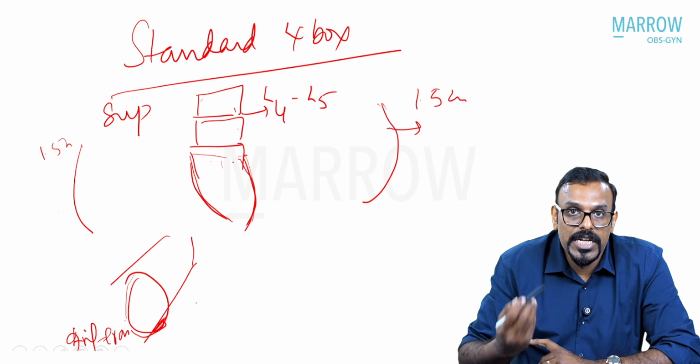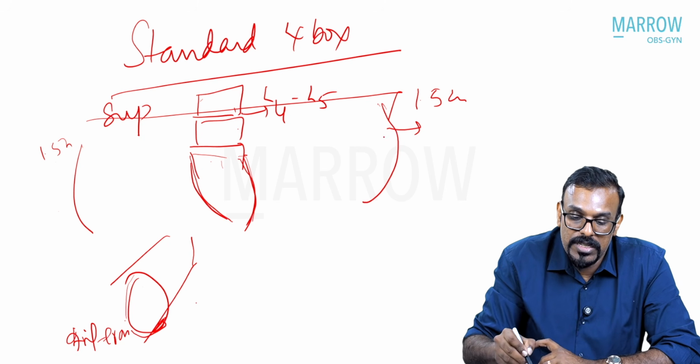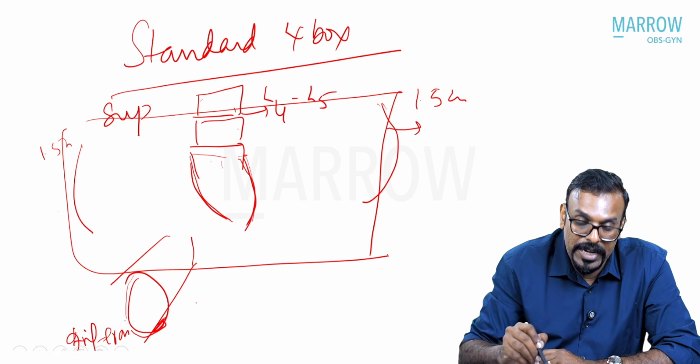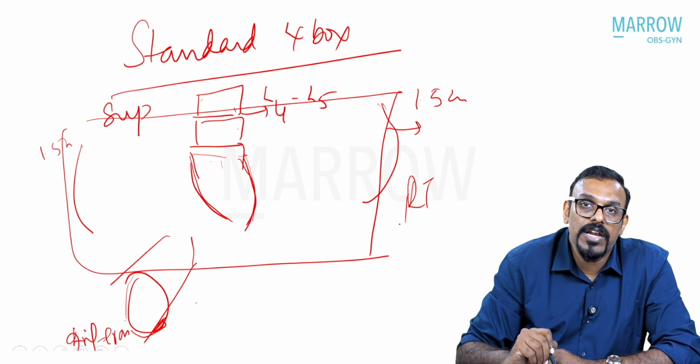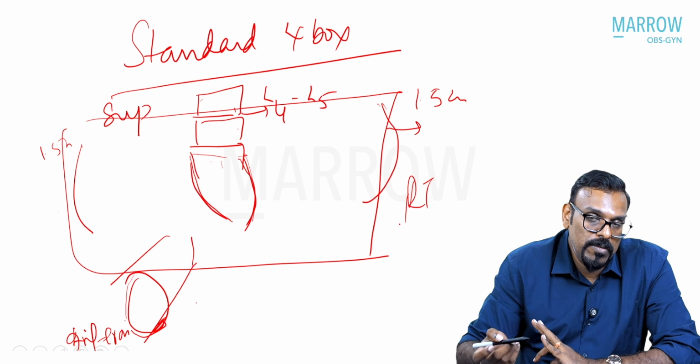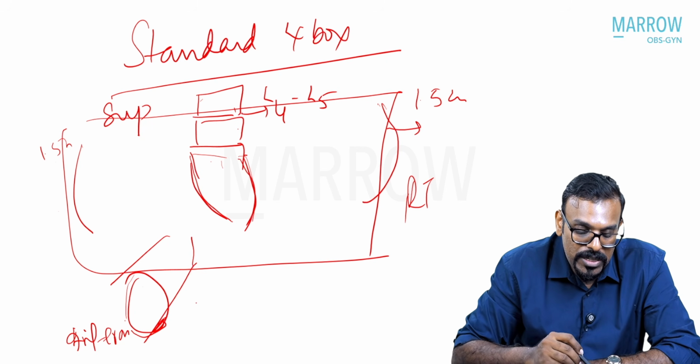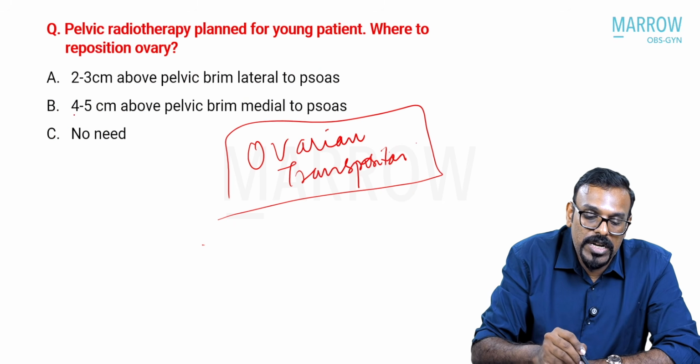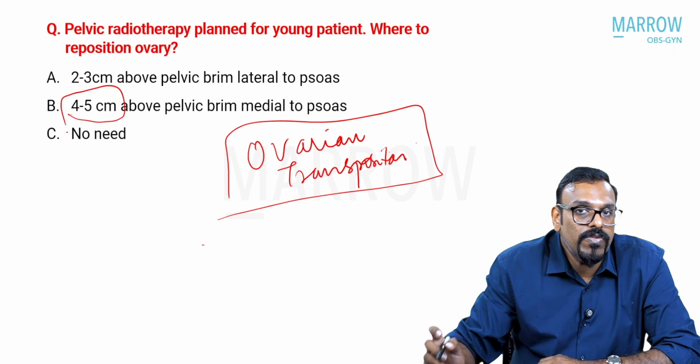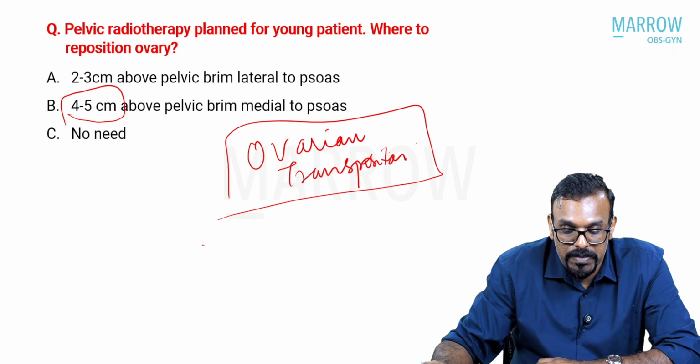So you have to transpose the ovaries beyond this pelvic RT field to safeguard them from the problematic effects of the radiation. For that, you transpose them 4 to 5 centimeters above the pelvic brim.